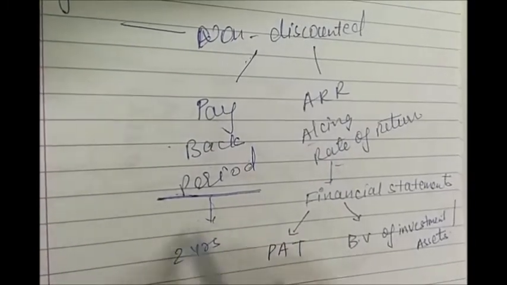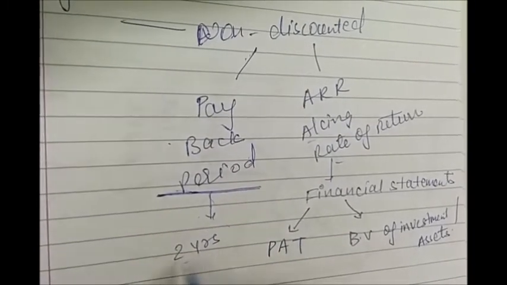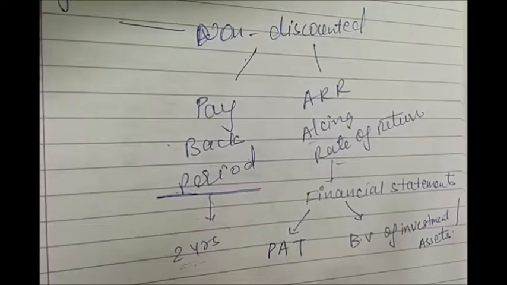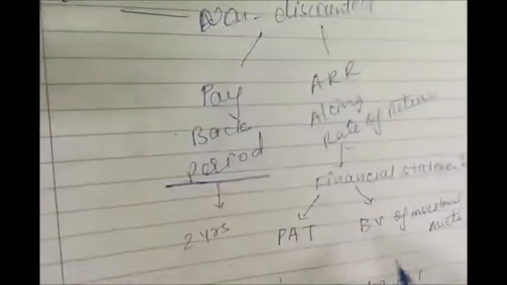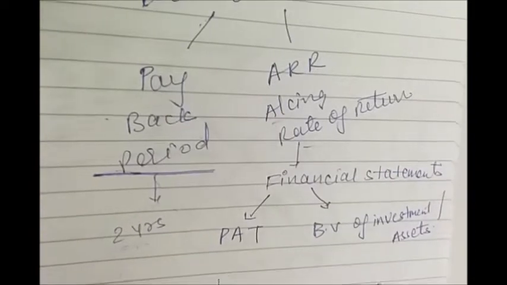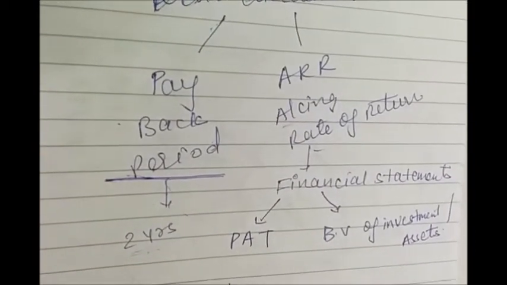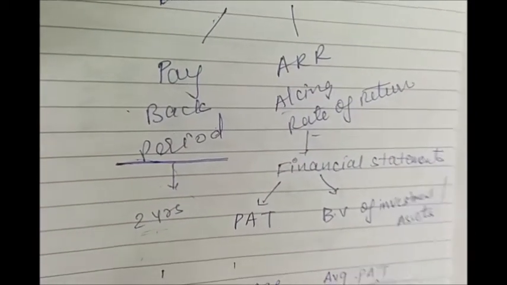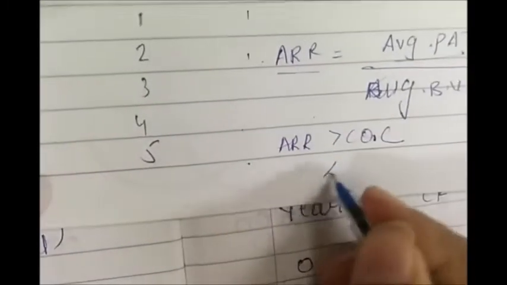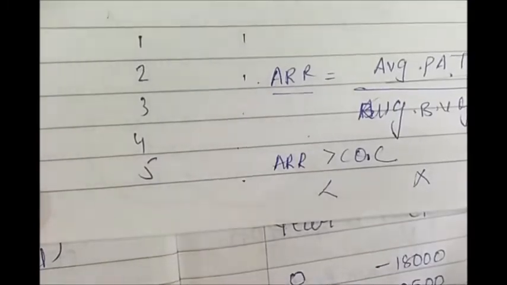So there is no scientific calculation behind this criteria. It is purely based on the discretion of the manager. And in case of accounting return, we see that if the accounting rate of return is greater than the cost of capital, the project will be accepted. And if it is less, then we will reject the project.